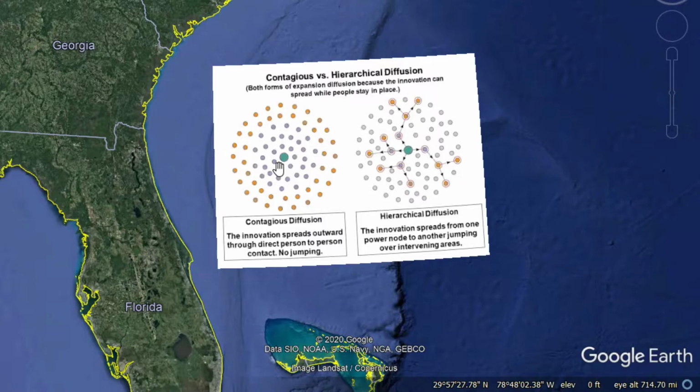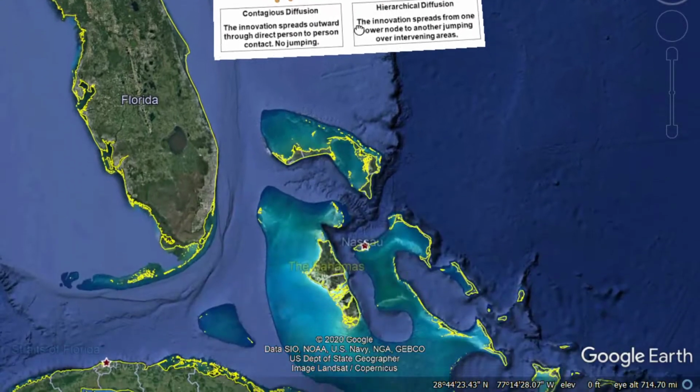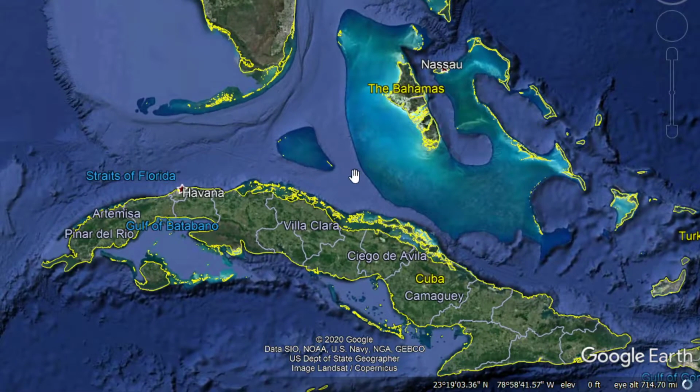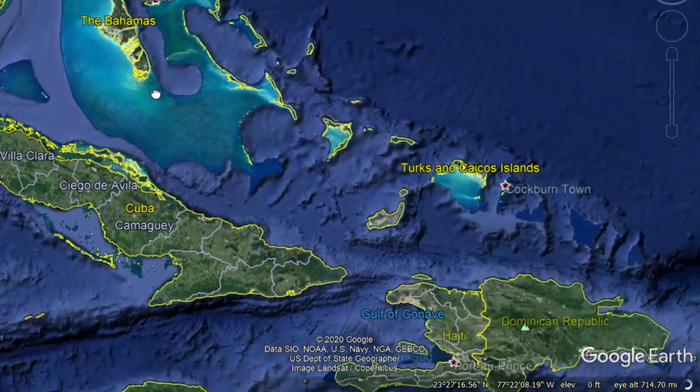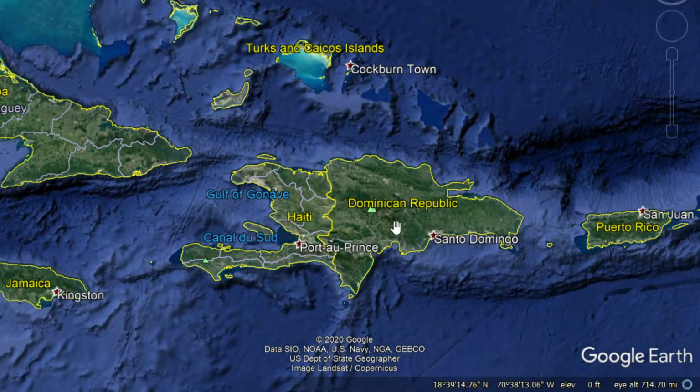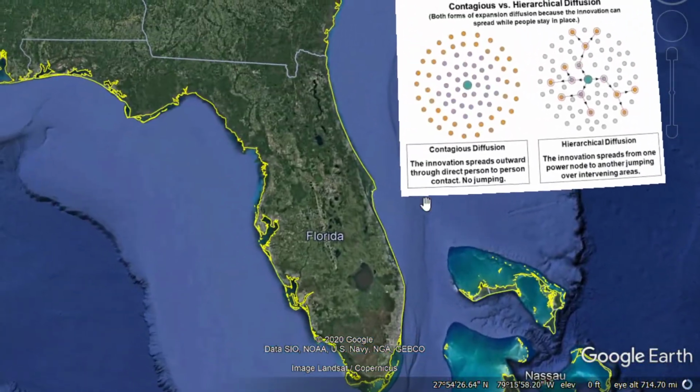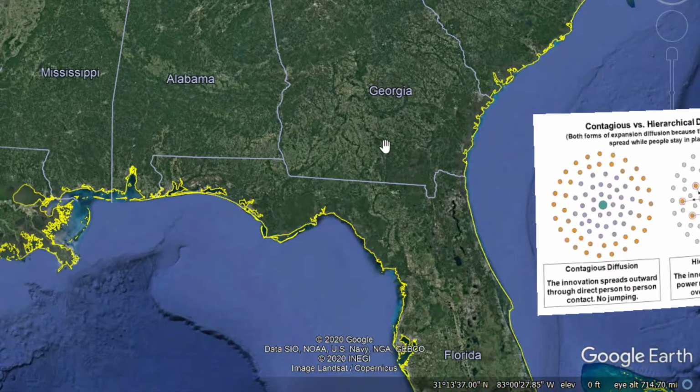Now we're going to go through each one of those, but let's start with relocation diffusion. Let's say somebody in the Dominican Republic migrates to the United States.